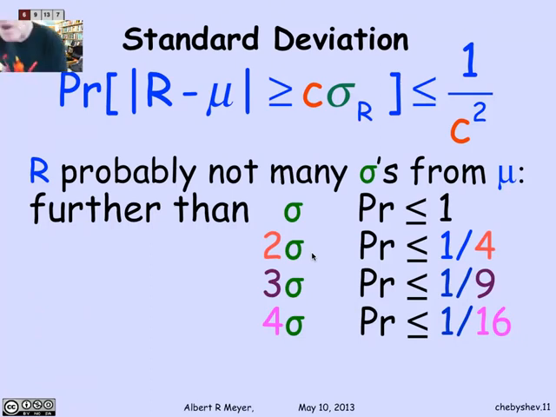So the qualitative message to take away is that for any random variable whatsoever, as long as it has a standard deviation sigma, you can say some definite things about the probability that the random variable is going to take a value that differs by a large multiple of the standard deviation from its mean. That probability is going to be small, and get rapidly smaller as the multiple of the standard deviation continues to grow.